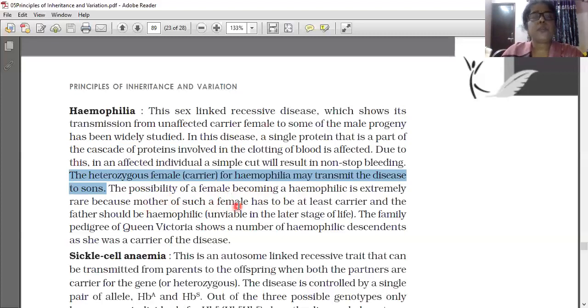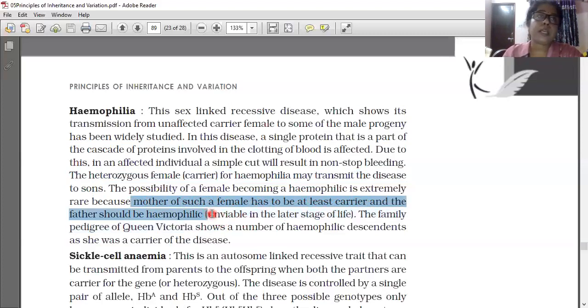The possibility of a female becoming hemophilic is extremely rare, because the mother of such a female has to be at least a carrier. The possibility of a female becoming hemophilic is very rare only. The reason I already told you two or three times in the starting of this video. The mother has to be at least a carrier and the father should be hemophilic. Both of them, mother a carrier and father hemophilic, then only can the daughter have this disease.